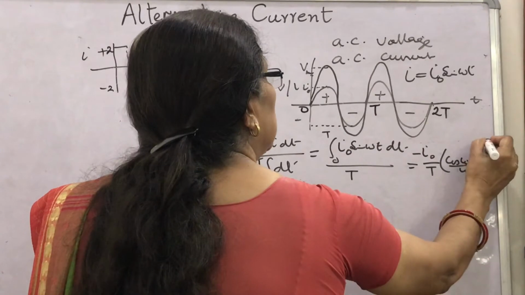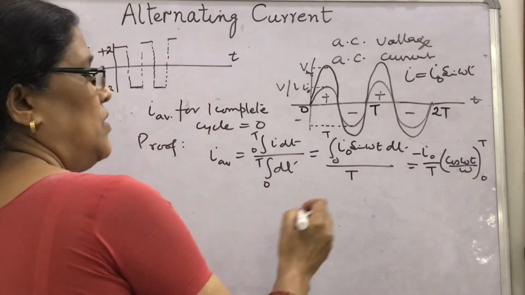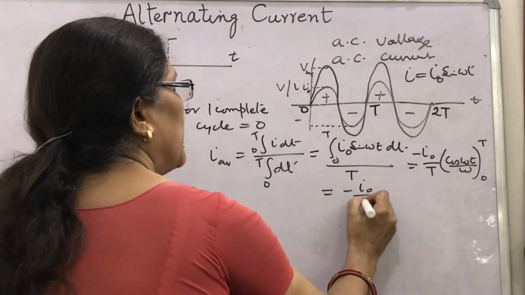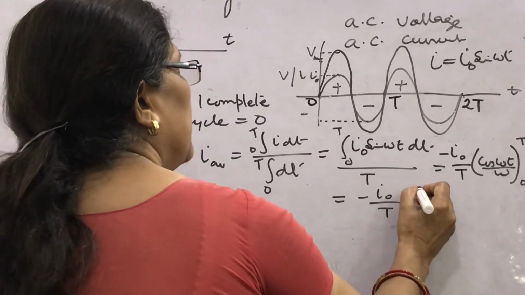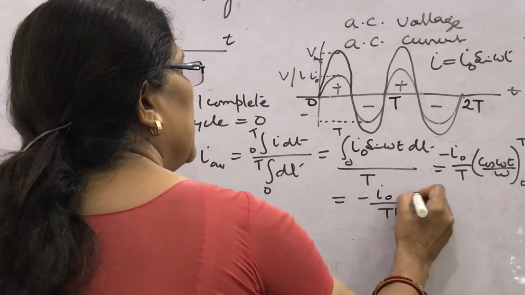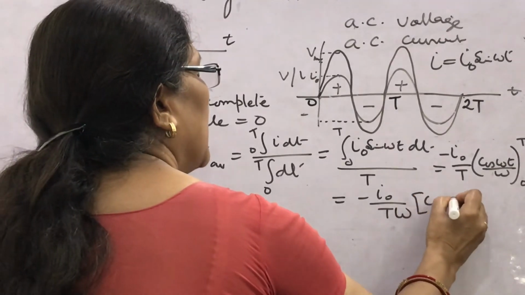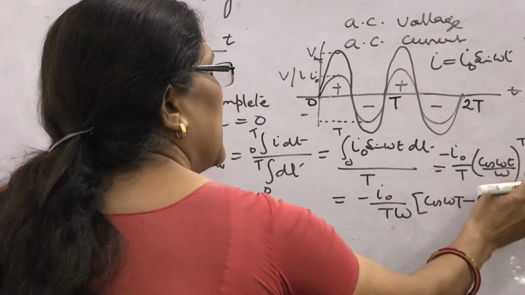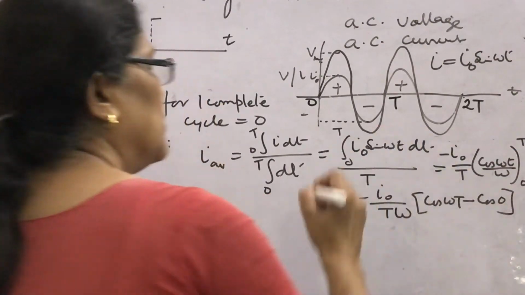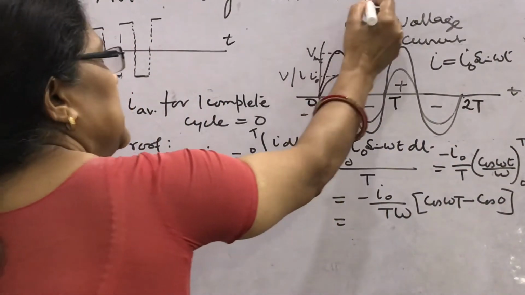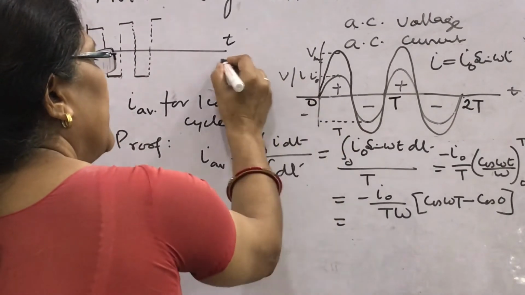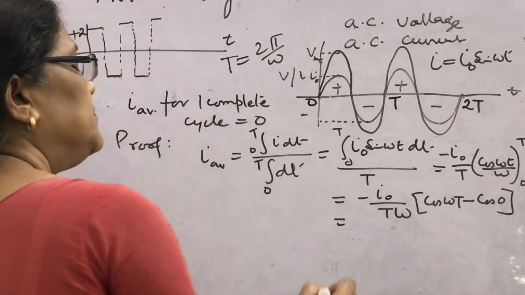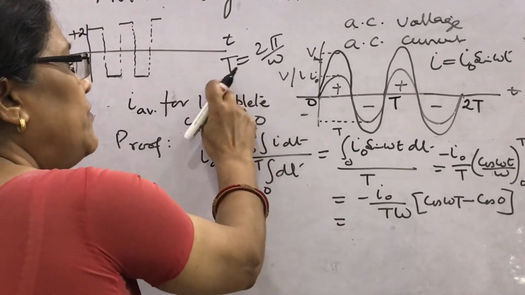Apply the limits 0 to T. What will you get here? Minus I naught upon T within brackets omega and cos omega T minus cos omega into 0. You know what T is? T is given by 2 pi upon omega. Then omega into T will be 2 pi.